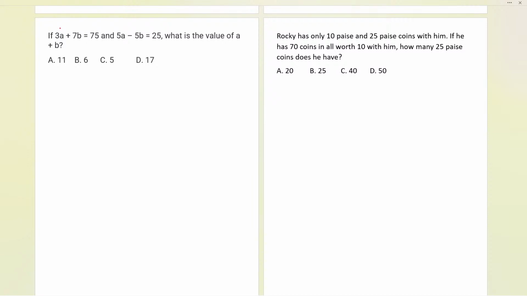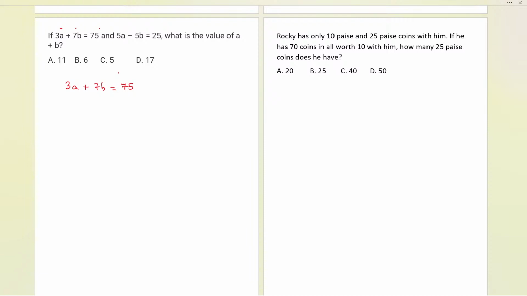Now here we have 3a, 7b and 75. This is the first equation: 3a plus 7b equals 75. Secondly, okay Tushar, that is great that you got the answer. Bhanu also gave the answer, that is 17. That is great.